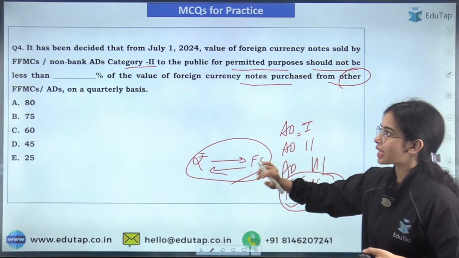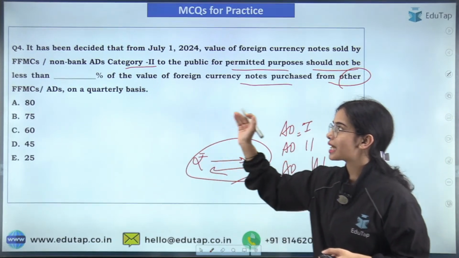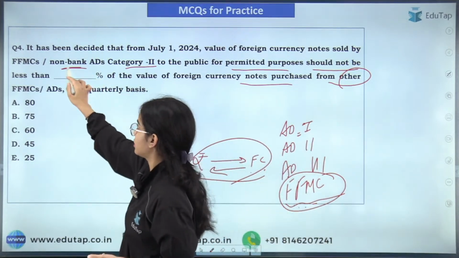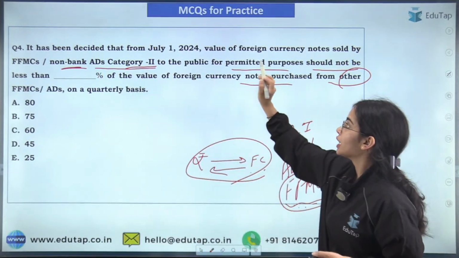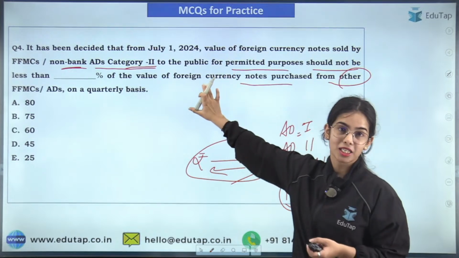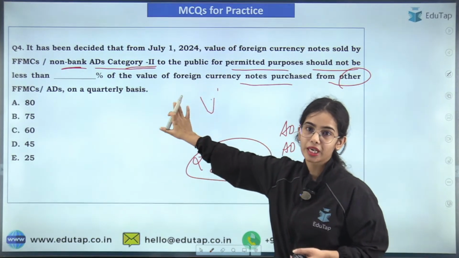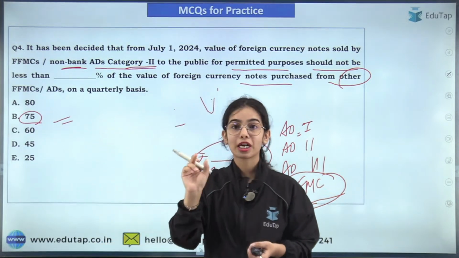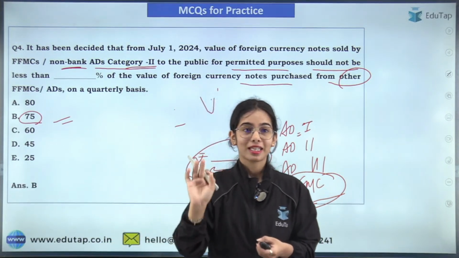Now the basic news article is that for the full-fledged money changers and the non-bank authorized dealer category 2, there is a norm that has been brought that we are going to study. So here I am getting the answer B, that is 75%. So this shows that you are putting your own efforts. That is good to see.